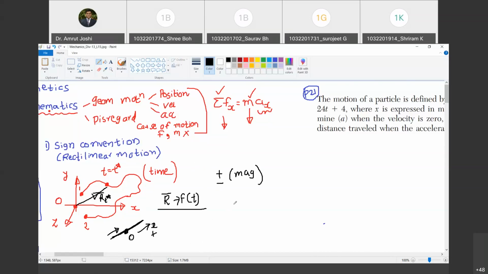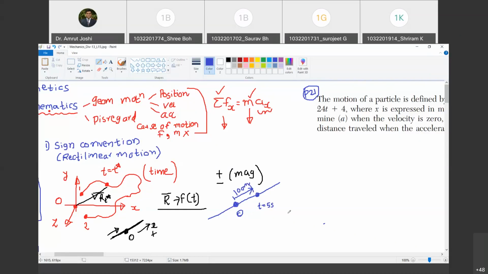For example, let us say the particle is exhibiting rectilinear motion along this line, and I have chosen this point as origin. Now, at a given instant of time t equal to 5 seconds, let us say the particle occupies this position, which is at 100 meters.